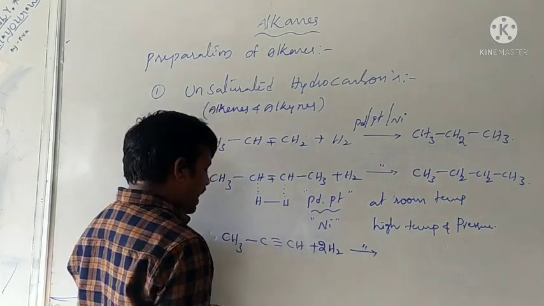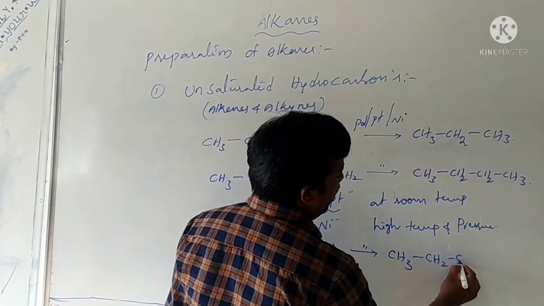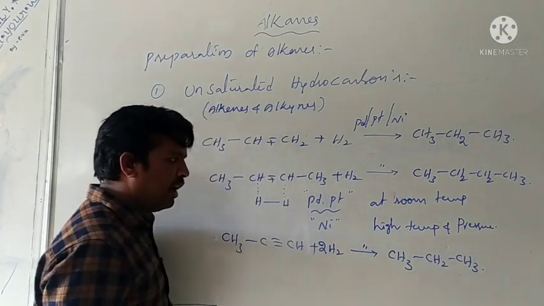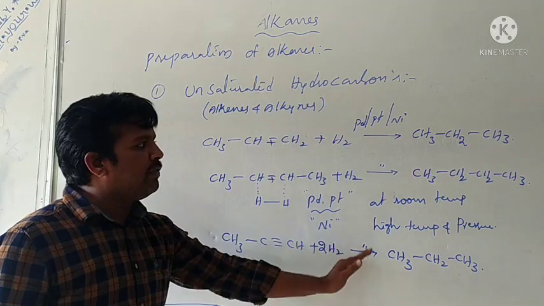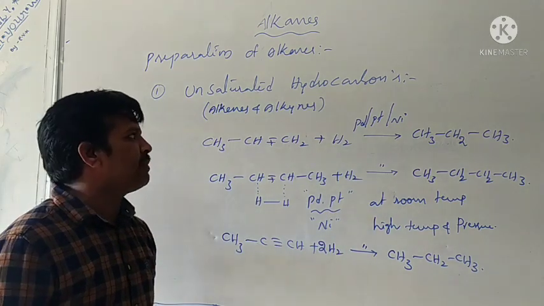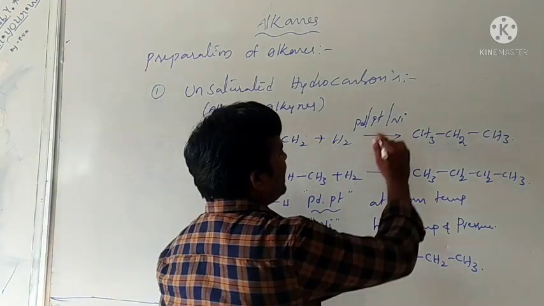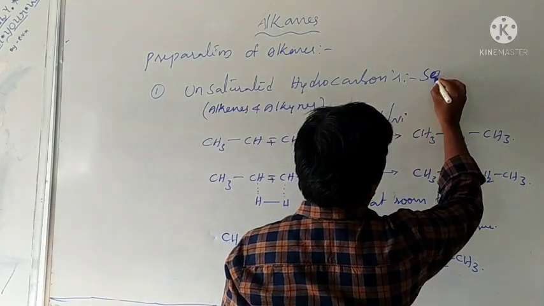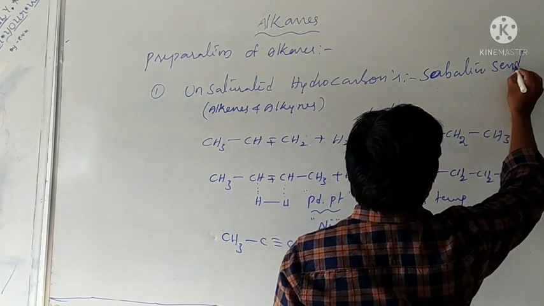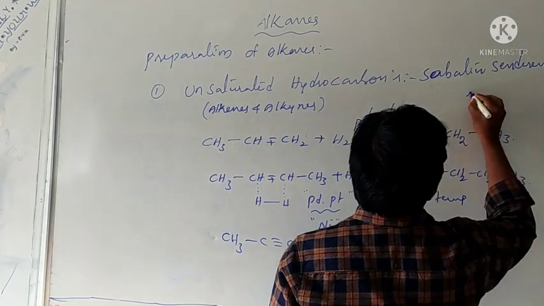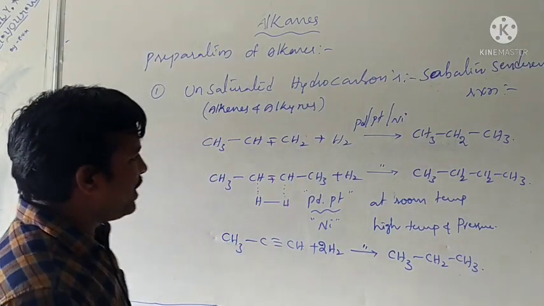In presence of metal, formation of alkanes takes place. Alkenes and alkynes undergo reduction in presence of metal, forming alkanes. This reduction is called catalytic reduction. The name of this reaction is the Sabatier-Senderens reaction. Okay, that is the first preparation.